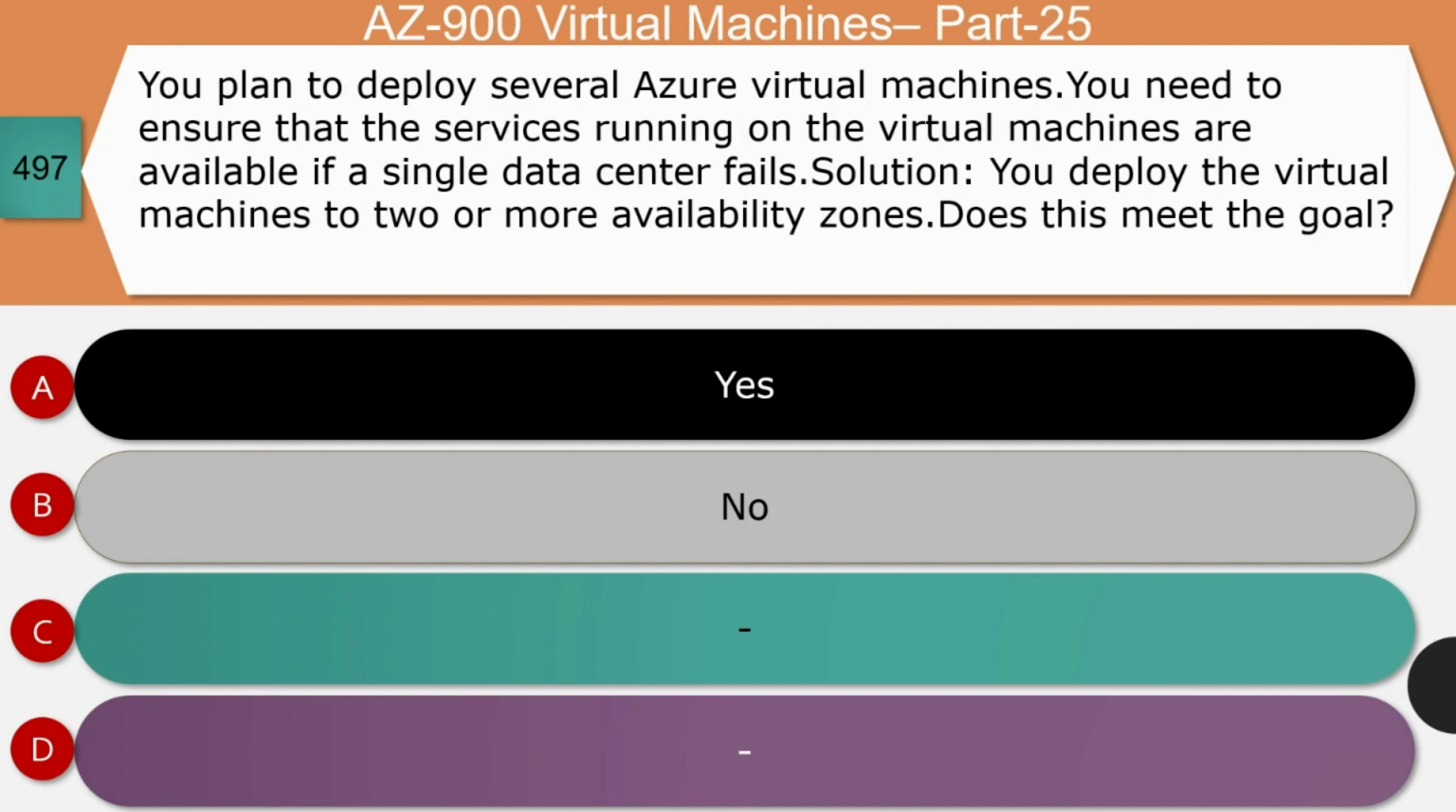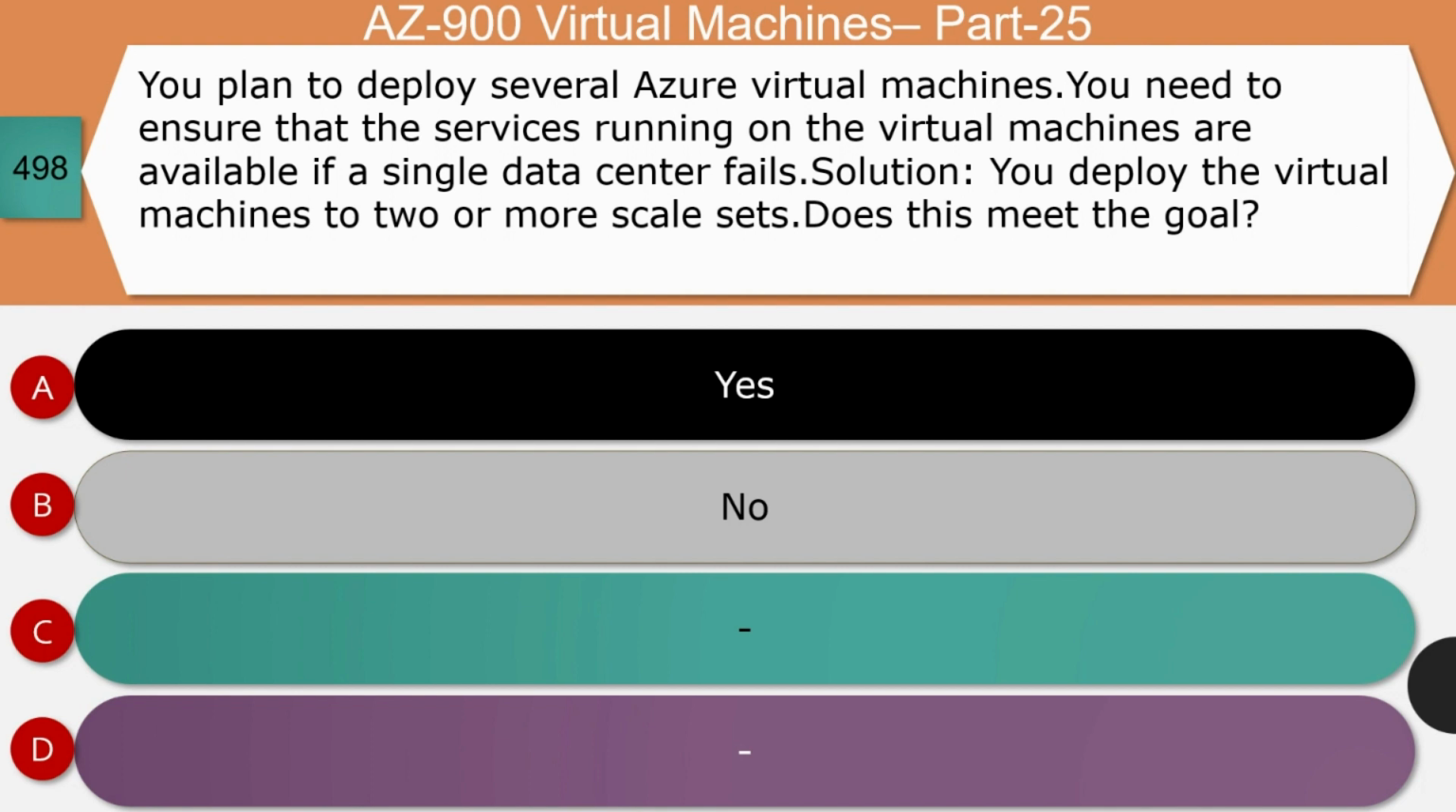Next question: you plan to deploy several Azure virtual machines. You need to ensure that services running on the virtual machines are available if a single data center fails. You are providing a solution as you deploy the virtual machines into two or more availability zones. Does this meet the goal? Is it yes or no? The right answer for this question is yes. Let's see the reason. If you deploy virtual machines in two or more availability zones, which are separated from each other, and there is a failure in one, the other one will pick up, and then users won't feel that there is downtime. And so the right answer for this question is option A.